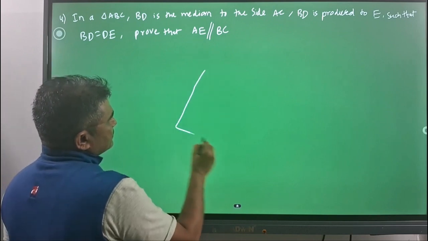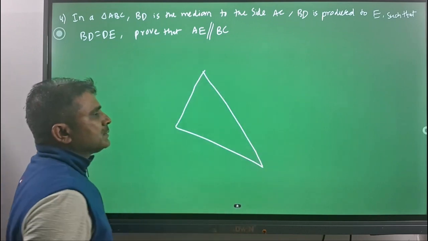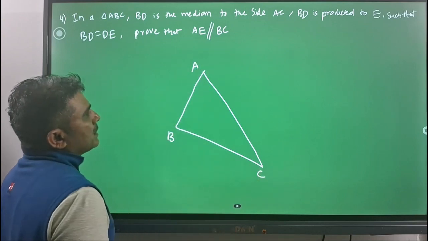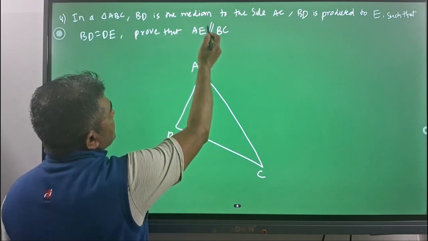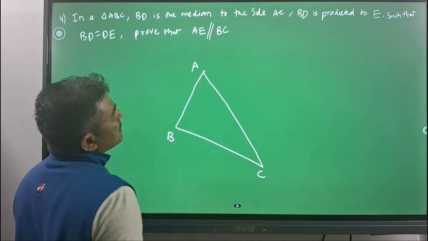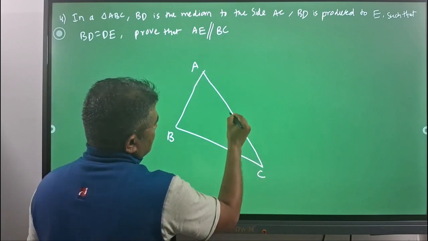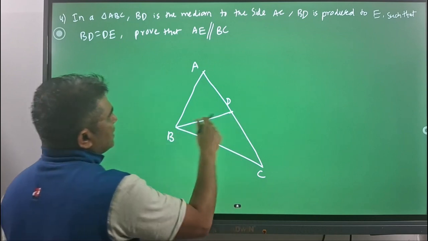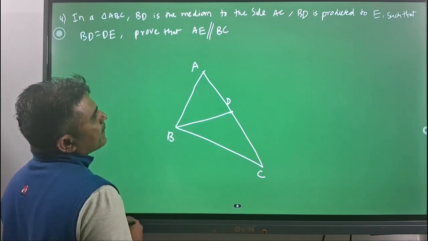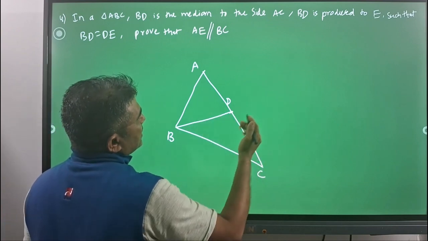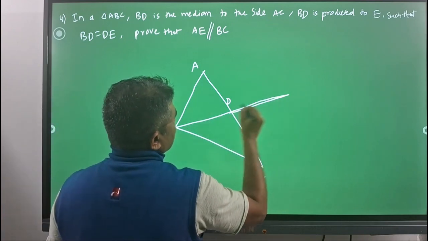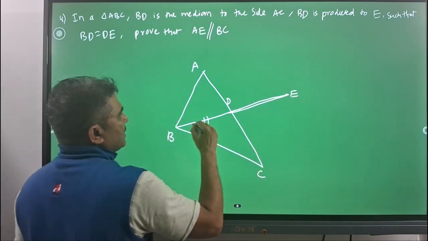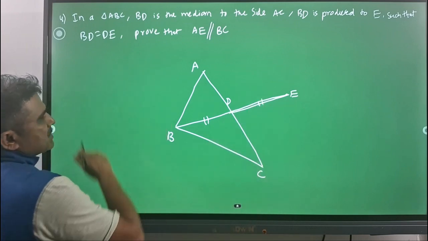So consider a triangle randomly like this and name it as A, B, C, and BD is a median drawn to the side AC. AC's median means at the midpoint of AC, let it be D. So BD is a median to AC at D. So if you produce BD further till E such that BD is equal to DE, as mentioned there.